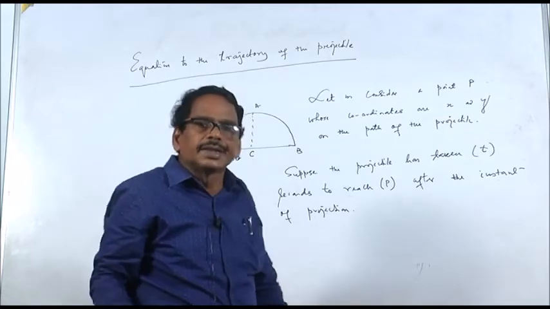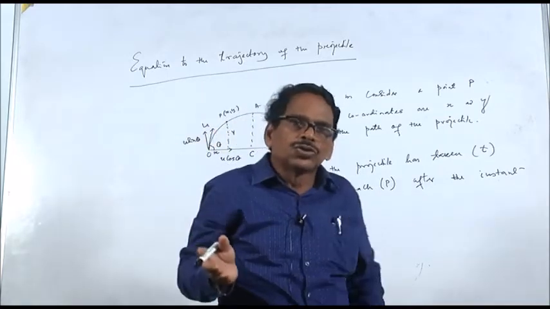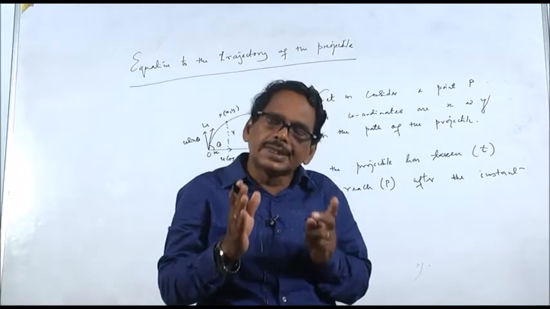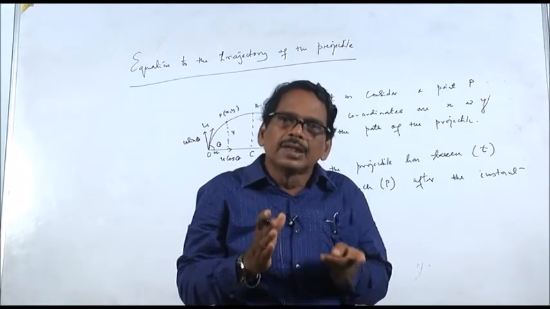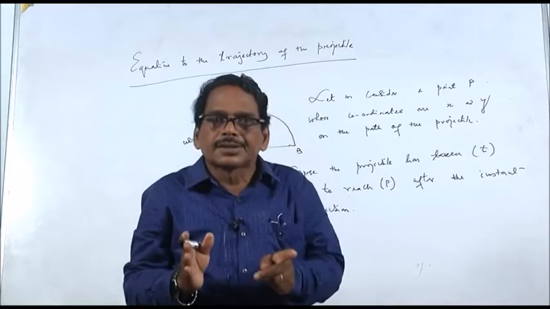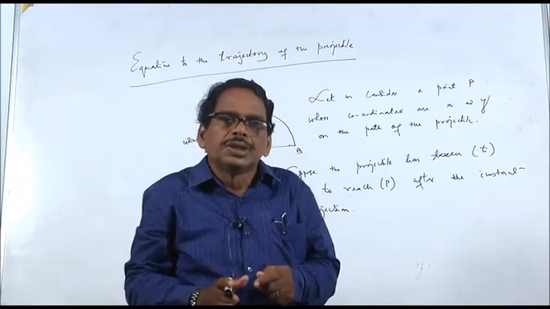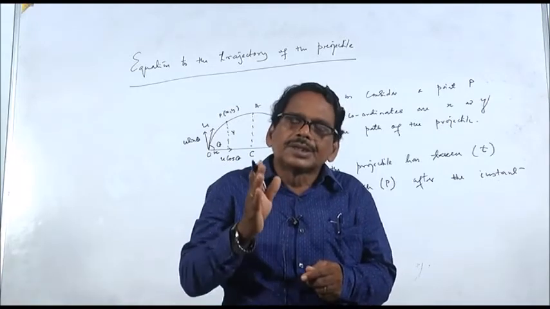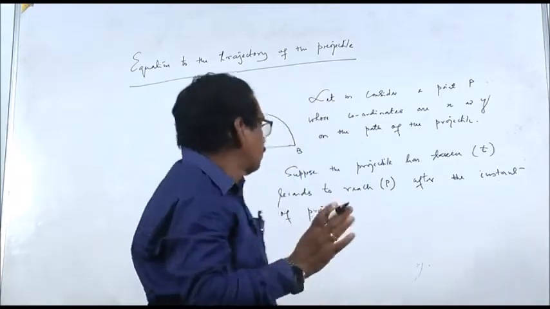So it has taken t seconds to reach the point P. So what is the distance covered? The distance covered in the horizontal direction in t seconds: the projectile has covered a distance x in the horizontal direction. During t seconds, the projectile has covered a distance y in the vertical direction.